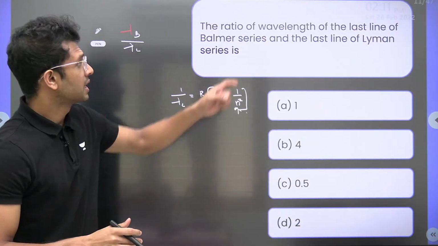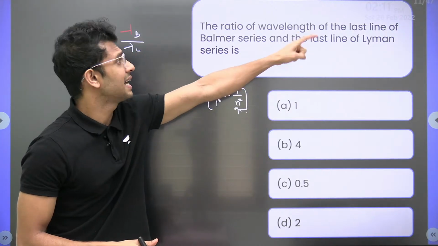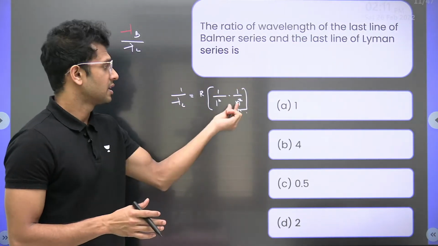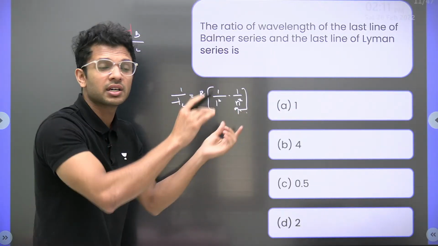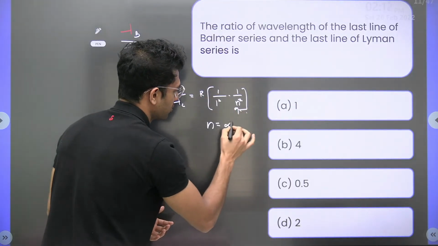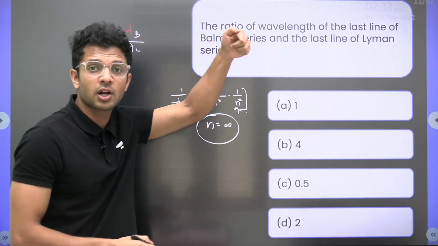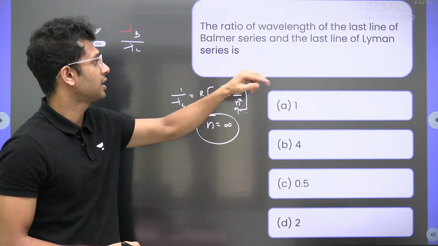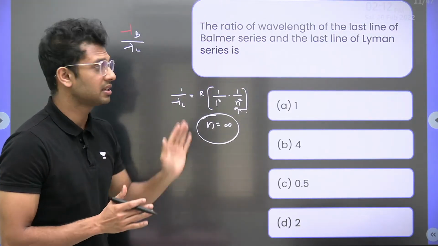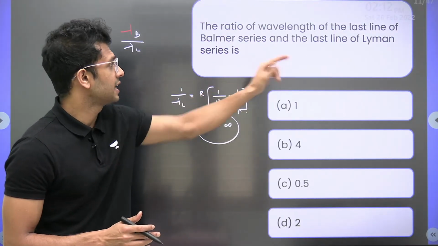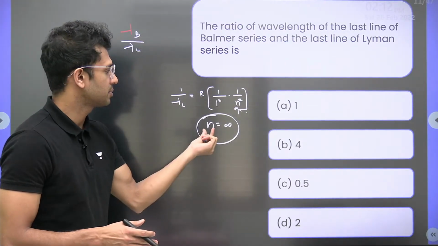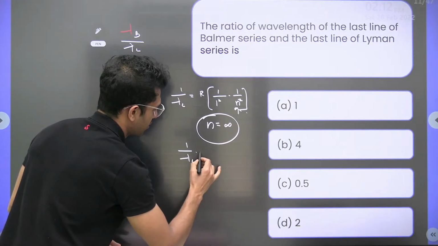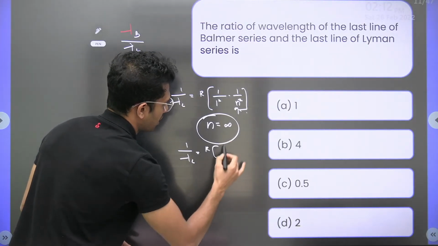Yes. Now, here it is specifically given the last line of Balmer series. So what does the last line mean? The last line means the electron is falling from where? From infinity. If the electron is falling from infinity to the first orbit, we say the last line of Lyman series. Not Balmer series, it's my bad. So, last line of Lyman series. Just substitute n equal to infinity here and get the answer. 1 by lambda of Lyman is equal to R into 1 by 1 square, which is 1.